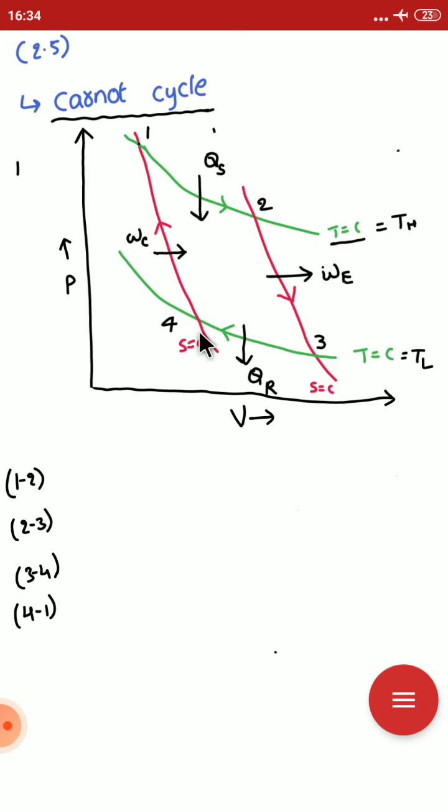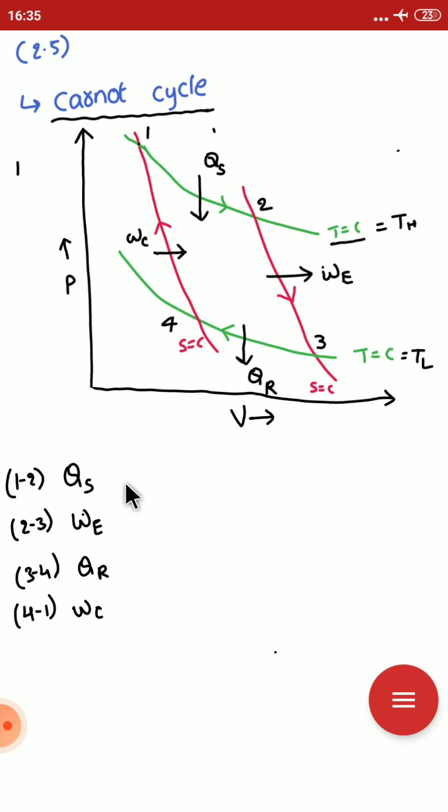Here is the reversible adiabatic compression work, process 4 to 1. 1 to 2 is the isothermal heat supply. 2 to 3 is the reversible adiabatic expansion work. 3 to 4 is the isothermal heat rejection process. 4 to 1 is the reversible adiabatic compression process. The cycle consists of 4 reversible processes.